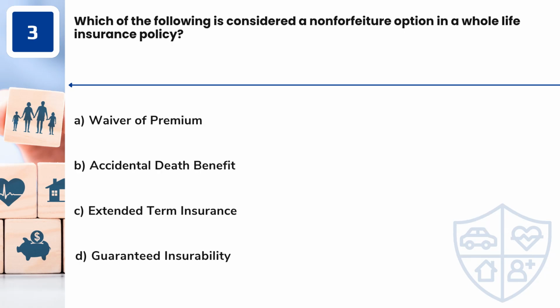Question 3. Which of the following is considered a non-forfeiture option in a whole life insurance policy? A. Waiver of premium. B. Accidental death benefit. C. Extended term insurance. D. Guaranteed insurability.